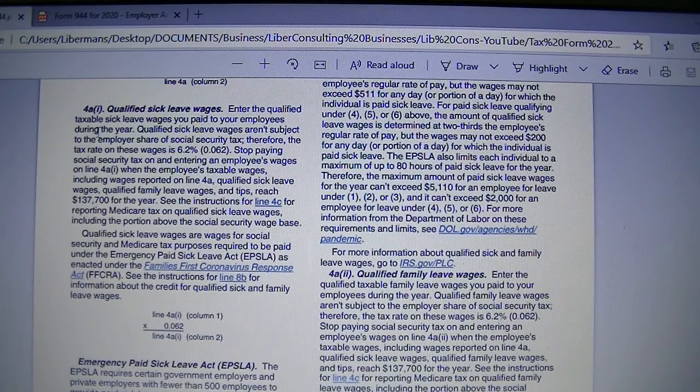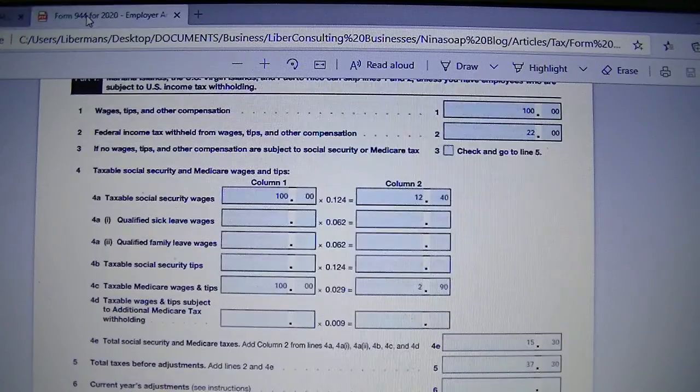Enter the qualified taxable sick leave wages you pay to your employees during the year. And you have to remember that for sick leave, only the employees pay the Social Security on it. That's why it's 0.062, or 6.2%. The employer does not pay Social Security on sick leave or family leave.